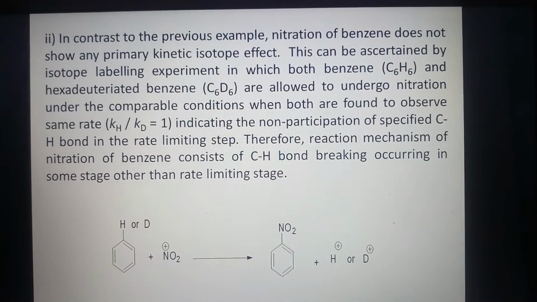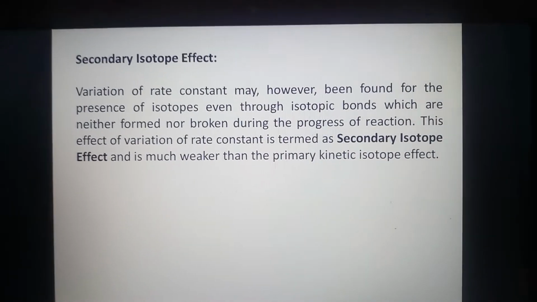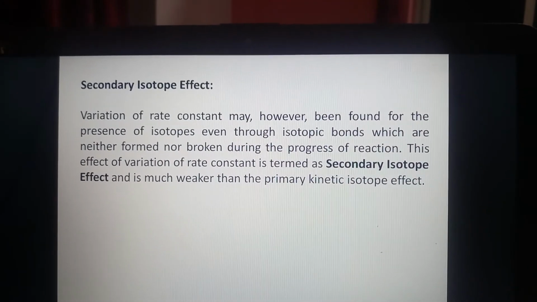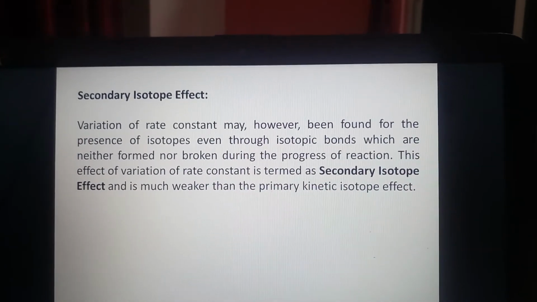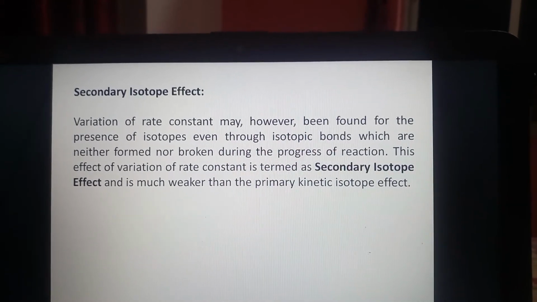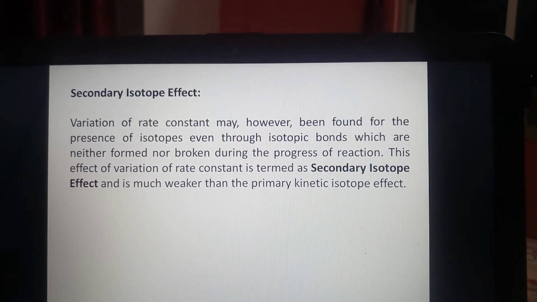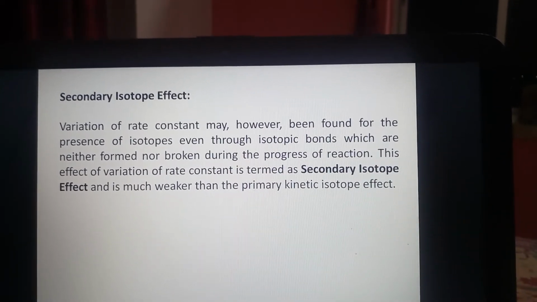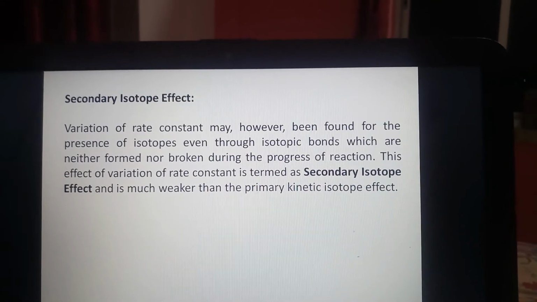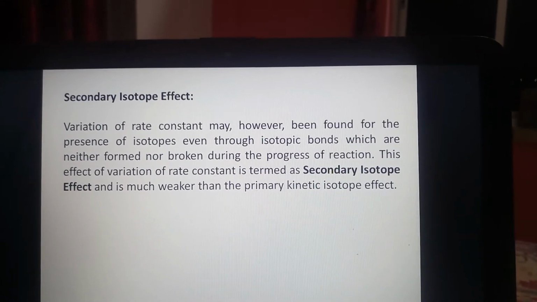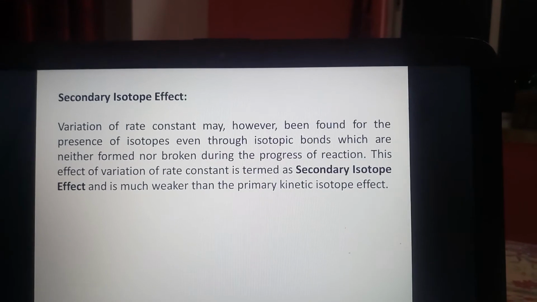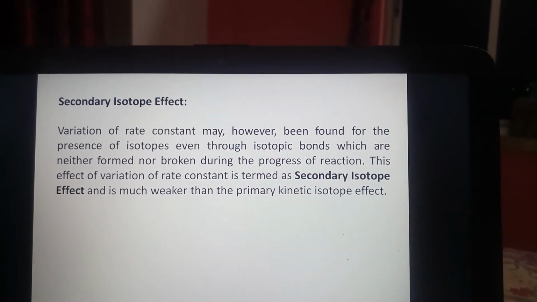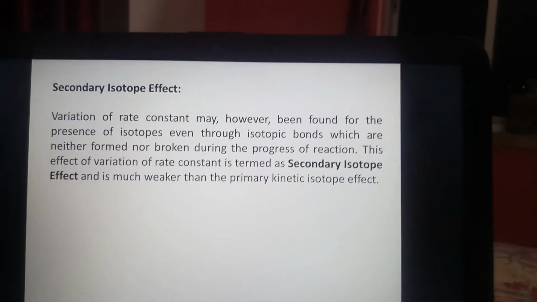Here is another term we have to know: secondary kinetic isotope effect. Variation of rate constant may, however, be found for the presence of isotopes even though isotopic bonds which are neither formed nor broken during the progress of reaction. This effect of variation of rate constant is termed as secondary isotopic effect, and it is much weaker than the primary kinetic isotope effect. In our next slide, we will consider non-kinetic variations of reaction mechanism.